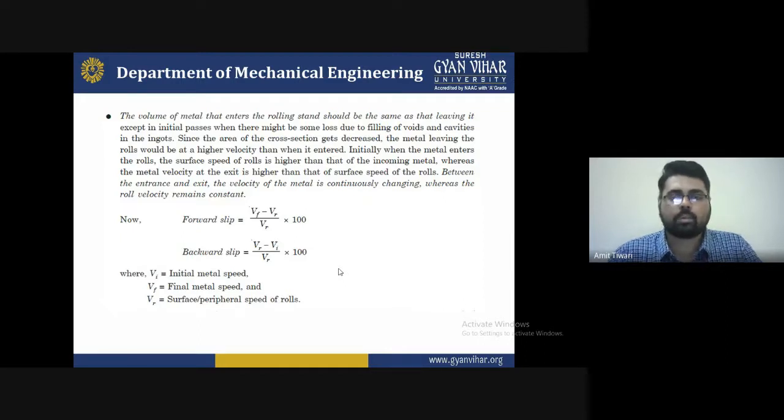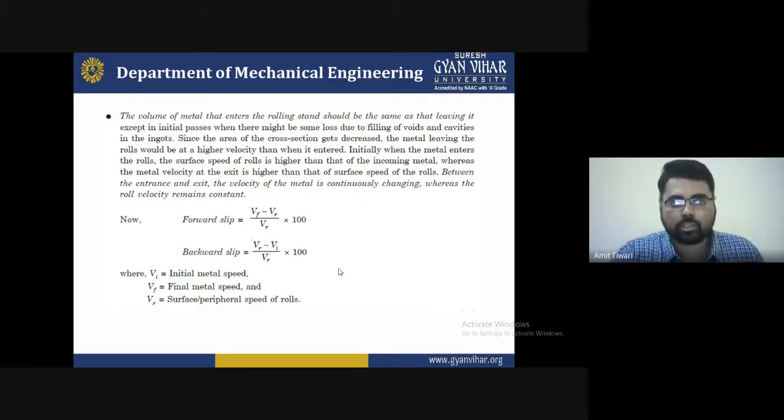So it may be observed that some losses will occur during the process, that is, the filling of the voids and cavities.